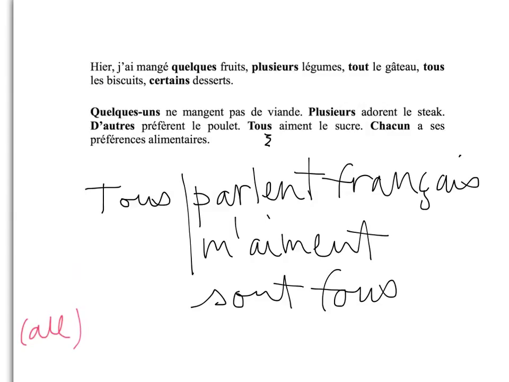And then chacun means each one. So chacun a ses préférences alimentaires. Each one has his food preferences. Talking about chacun, I'm going to add something I forgot to write here: chaque. Chaque would be each. You should know that, right? Example, chaque jour, each day. Chaque plat, each dish.